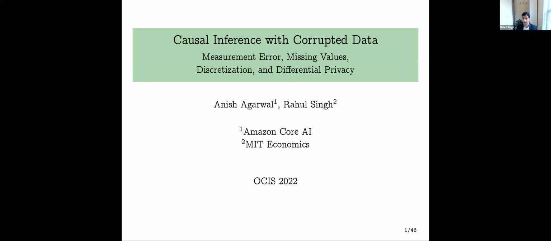So today I'll present causal inference with corrupted data, measurement error, missing values, discretization, and differential privacy. This is joint work with Anish, who's currently at Amazon, and even more currently, he's in the chat.